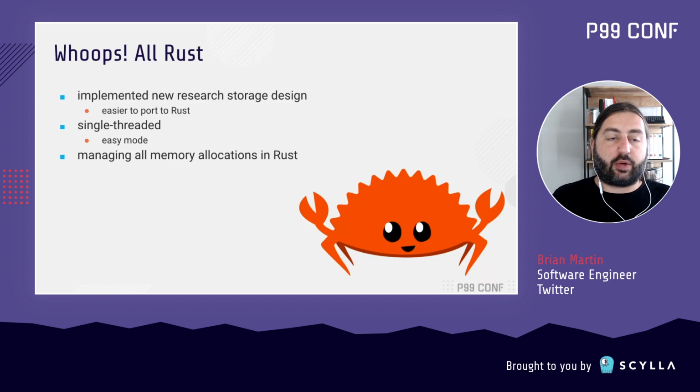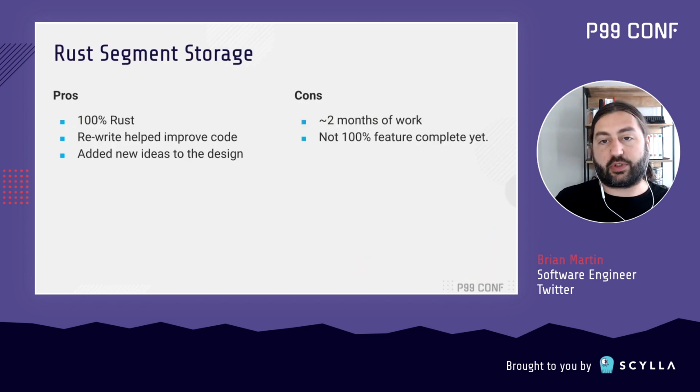So, on the plus side, we wind up with something that is 100% Rust. And that really makes life a lot easier because we don't need to have CMake and Cargo working together. We can just use the Rust build tools. The rewrite of the code helped improve the overall design. There were a couple of things that I found while I was testing the C implementation of this storage library, and I found a couple of places where I had some new ideas that improved the way the library handled some types of workloads.